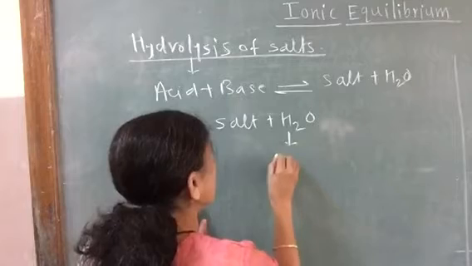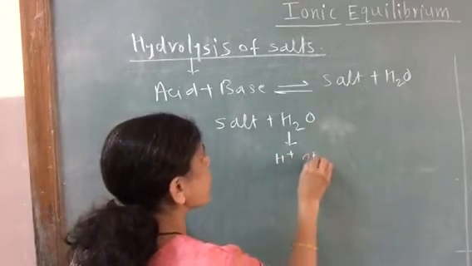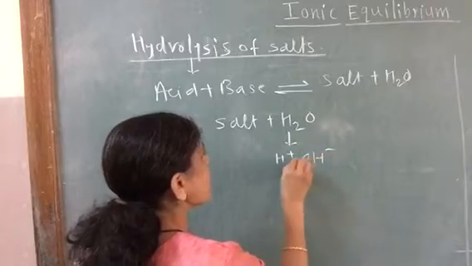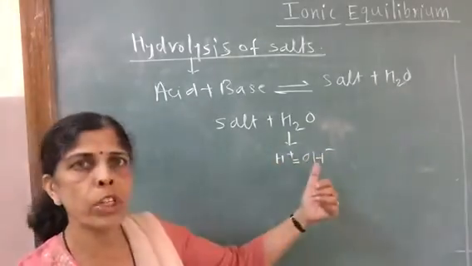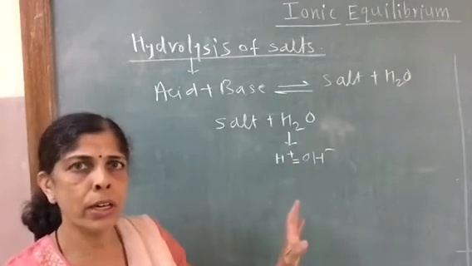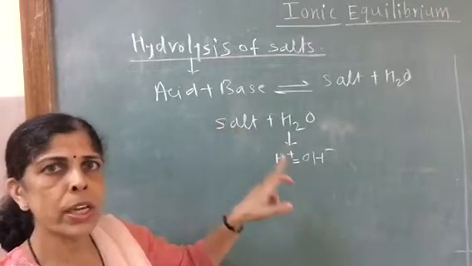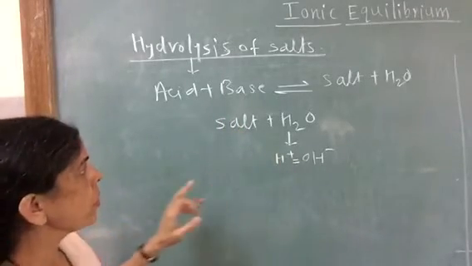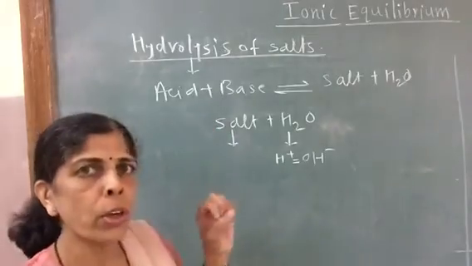In pure water, when salt is not added, the concentration of H plus ions and OH minus ions is equal. But when salt is added to water, the salt is going to get ionized.